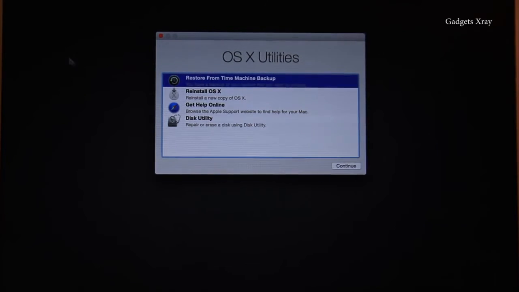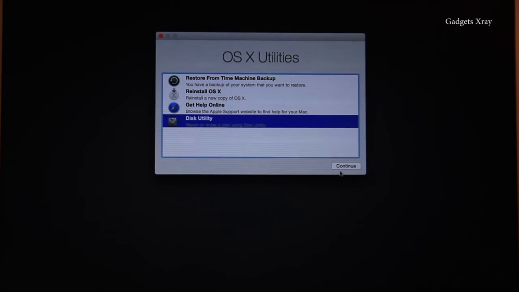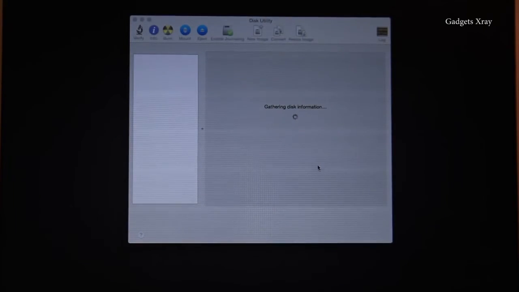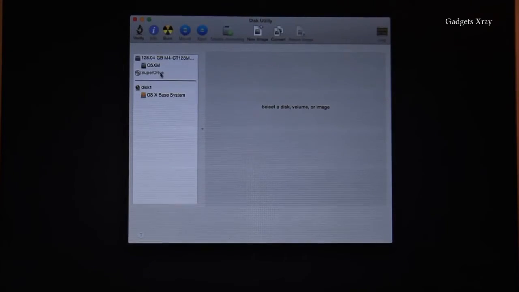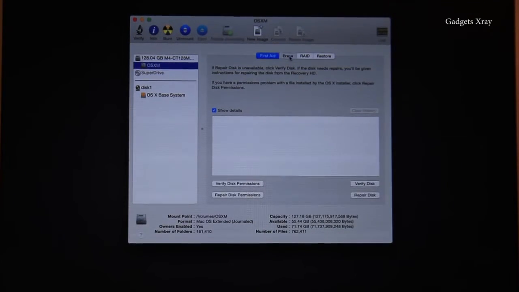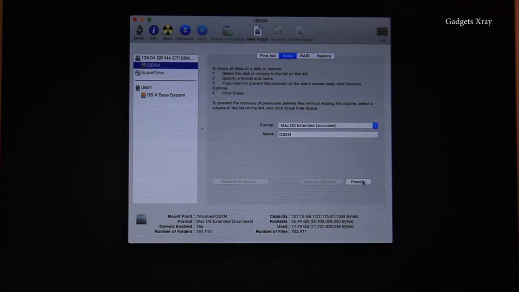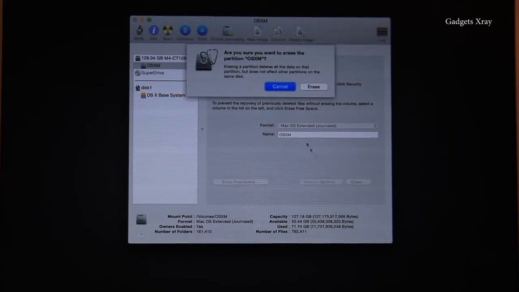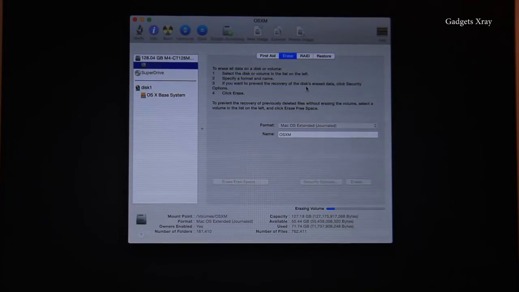Once it's done, choose Disk Utility and then continue. It will look for all the hard drives on your computer. Okay, so I will select my hard drive partition and go to Erase. Then choose the Erase button and confirm with another Erase. Wait until it's finished.